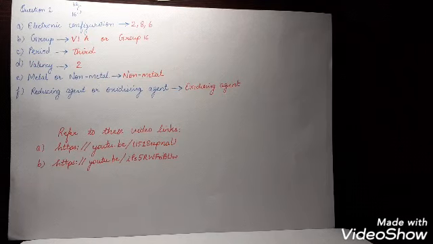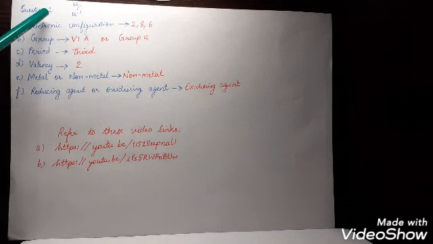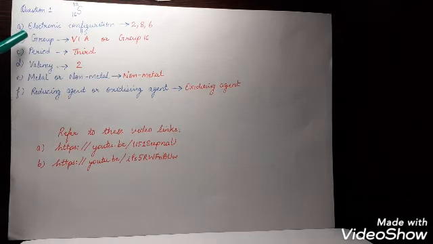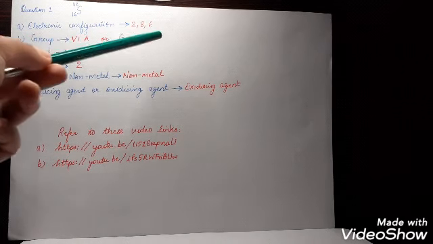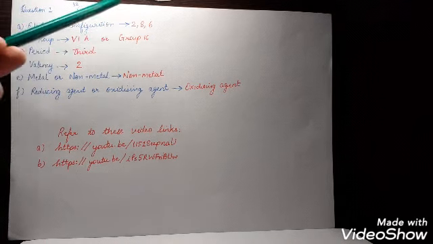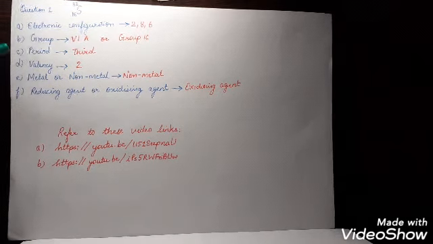Let's take one question. The element S with mass number 32 and atomic number 16 is given. You need to find the electronic configuration. Electronic configuration we can find with the help of the atomic number, that is 16, which will be 2, 8, 6. Group number: the number of valence electrons determines the group number. Here valence electrons are 6, so 6A is the group, or group 16. Period: number of shells, 1, 2, 3. Number of shells determines the period, so third period because 3 shells are there.